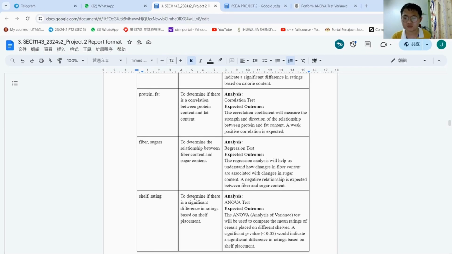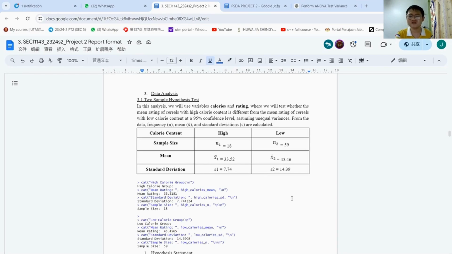The ANOVA test, which is the analysis of variance test, will be used to compare mean ratings of cereal placed on different shelves. A significant p-value, which is less than 0.05, will indicate a significant difference in ratings based on the shelf placement. Next, we will follow up with data analysis, starting off with two sample hypothesis tests.